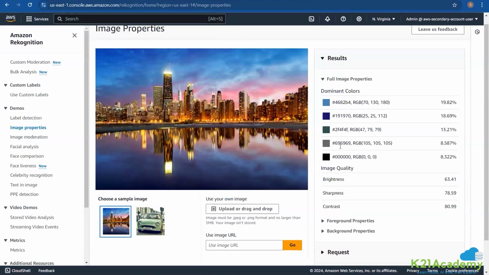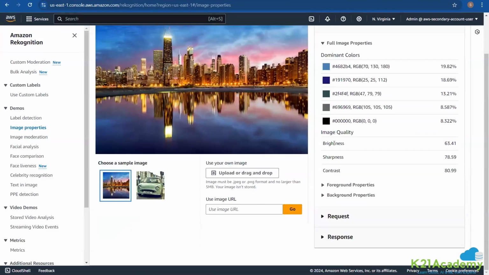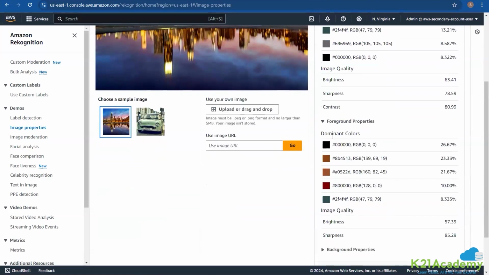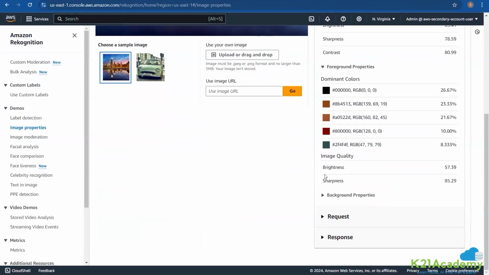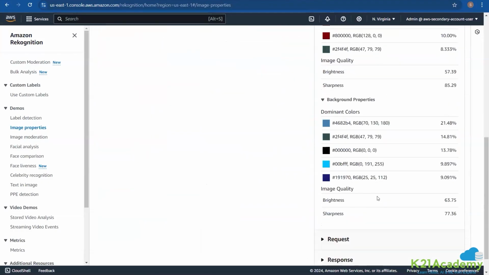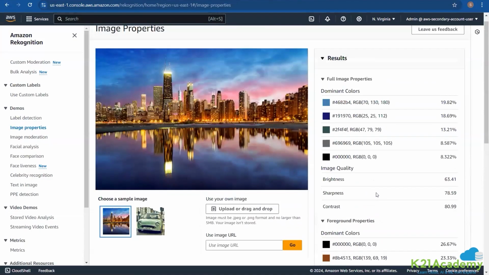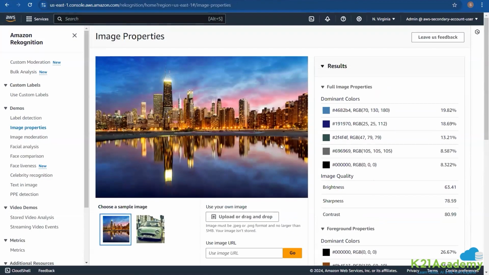Likewise, it even tells you the brightness of the image. So you see the kind of analysis that it is giving you: the brightness, the sharpness, the contrast, the foreground properties. You see what the foreground dominant colors are, what the background dominant colors are. So ultimately, it is giving an entire analysis of your image once you provide it to Rekognition.